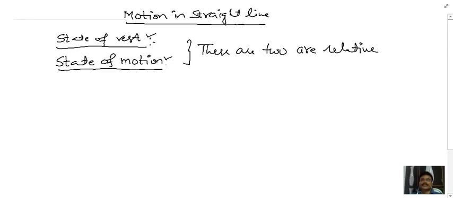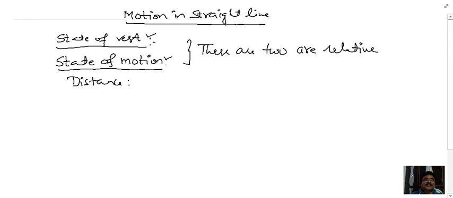Now next, what is meant by distance? Simply put, it is the total path followed by a body.